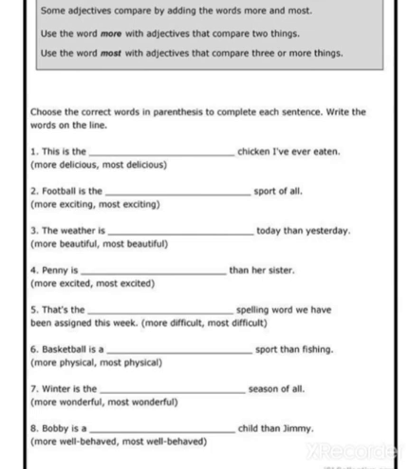Sixth one is basketball is a dash sport than fishing. ठीक है. Than is coming. So which degree of adjective will be there? Seventh one is winter is the dash season of all. The comes before the dash, before the adjective what you have to use, and amongst all the seasons winter is being compared. Now eighth one is Bobby is a dash child than Jimmy. Than comes, so which degree of adjective will be used?